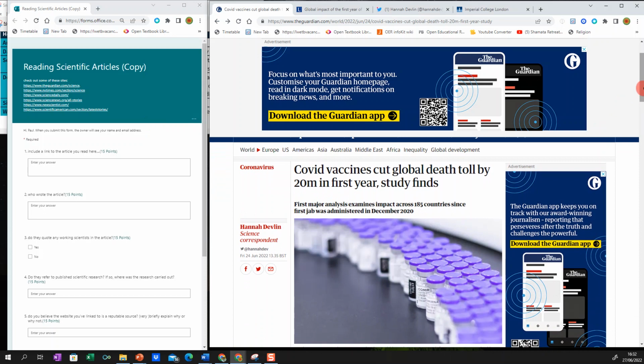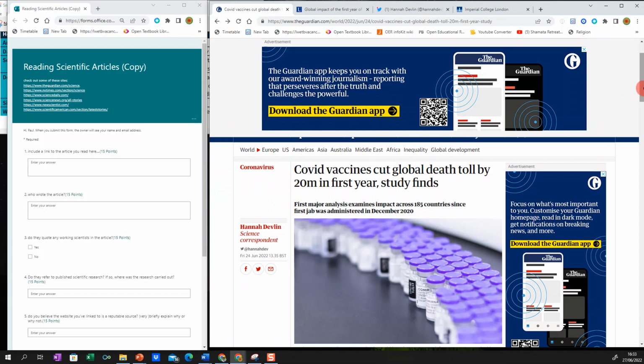COVID vaccines cut global death toll by 20 million in the first year, study finds. This article relates to a study that was carried out. The study claims that the vaccine actually saved the lives of over 20 million people in the first year. It's the first major analysis, examining impact across 185 countries since the first jab was administered in December 2020.